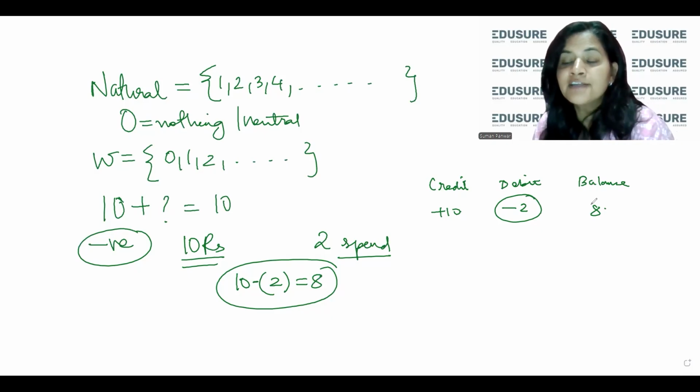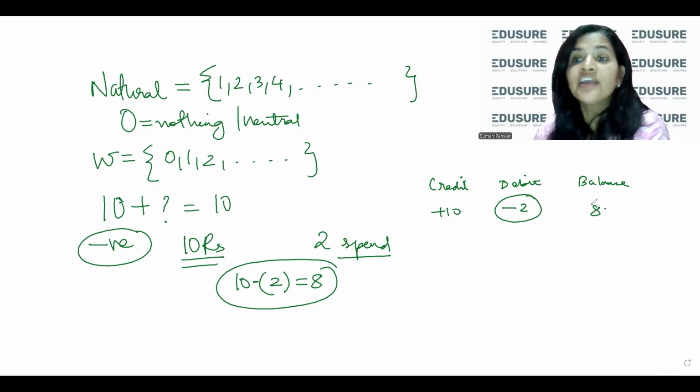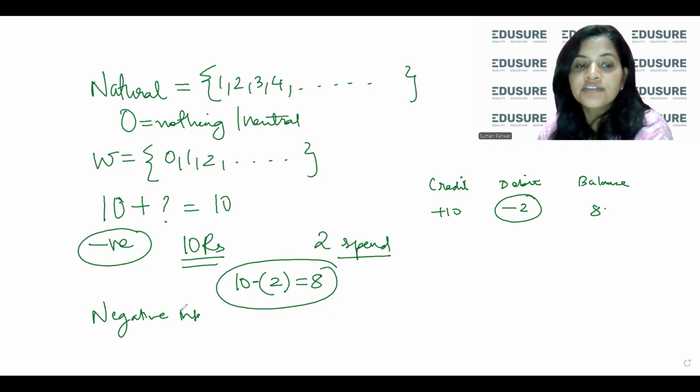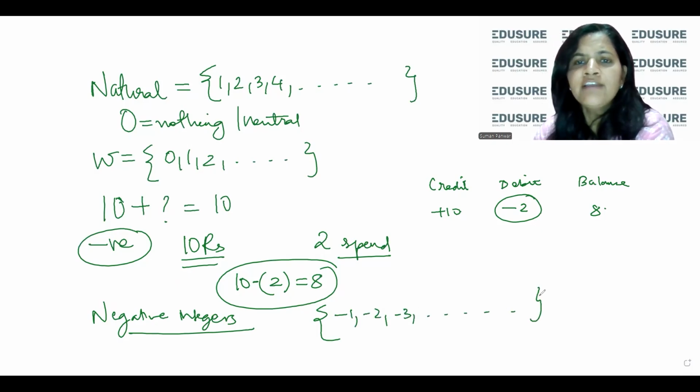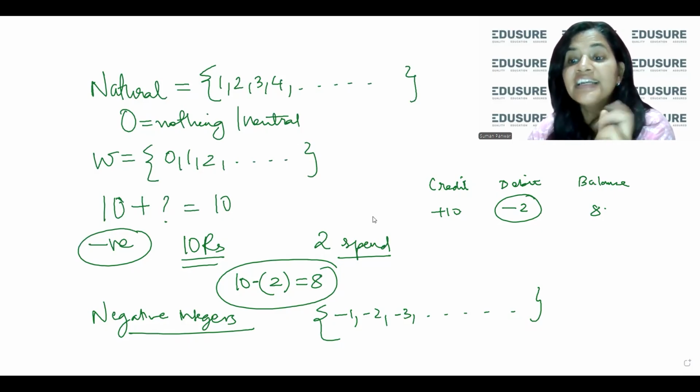So that minus takes us to the concept of negative integers. Okay. So what do you mean by negative integers? Negative integers are minus 1, minus 2, minus 3, and so on. In fact, it is like you give a negative sign to all the natural numbers, and you get negative integers. Okay. So now you have natural numbers. Now you have a zero added to it, which makes it whole numbers. And now you have negative integers.